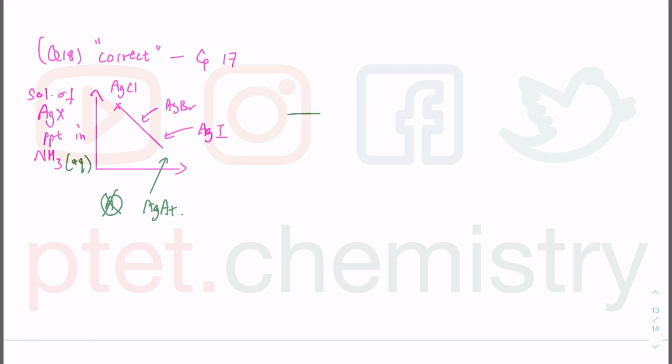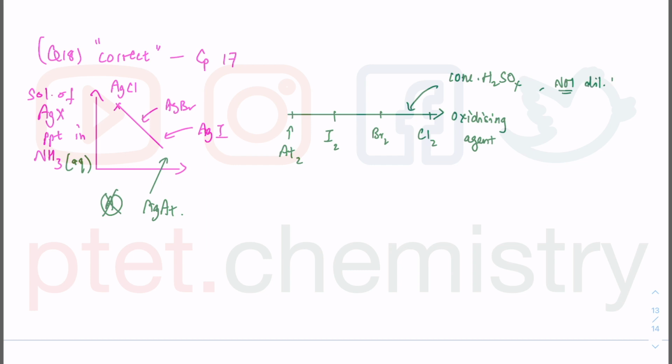Okay, in terms of parts B and C, we can think about the reactions of these as oxidizing agents. So let's look at the ability of the halogen as an oxidizing agent. Chlorine is pretty good, and then it gets weaker down group 17. If I have astatine, it will be there. And concentrated sulfuric acid is an oxidizing agent, but not dilute sulfuric acid.